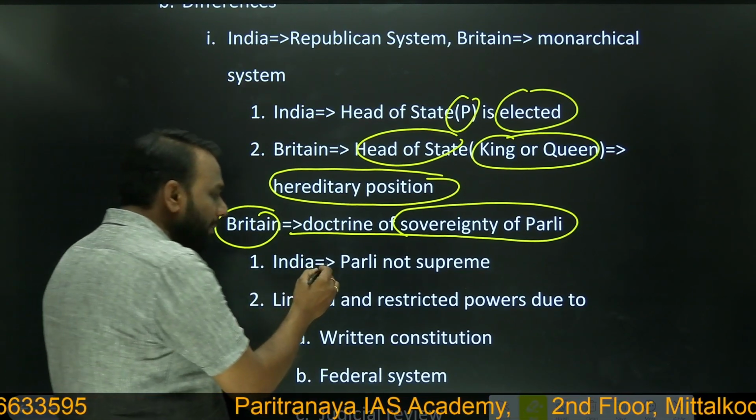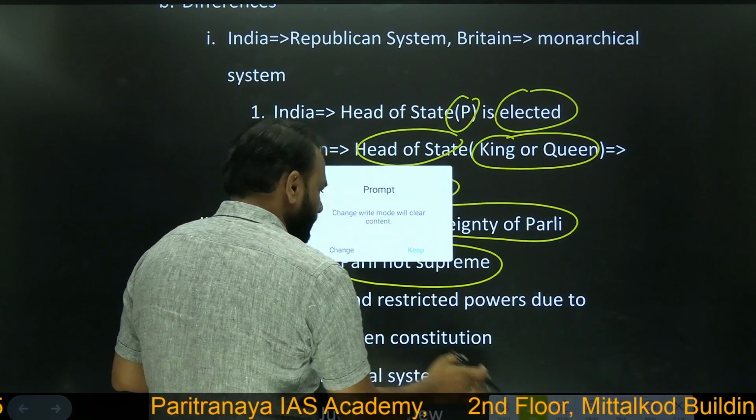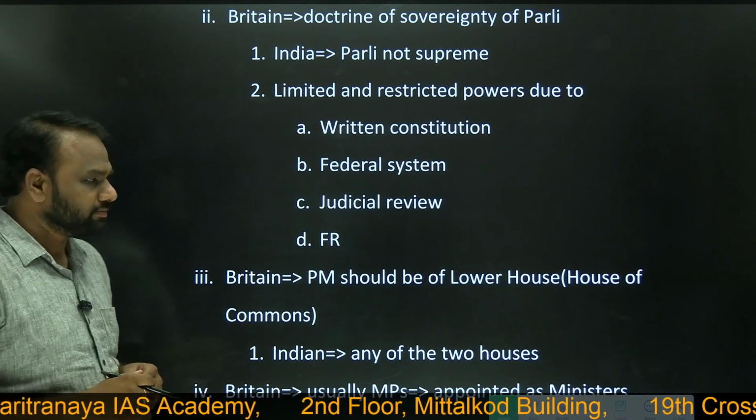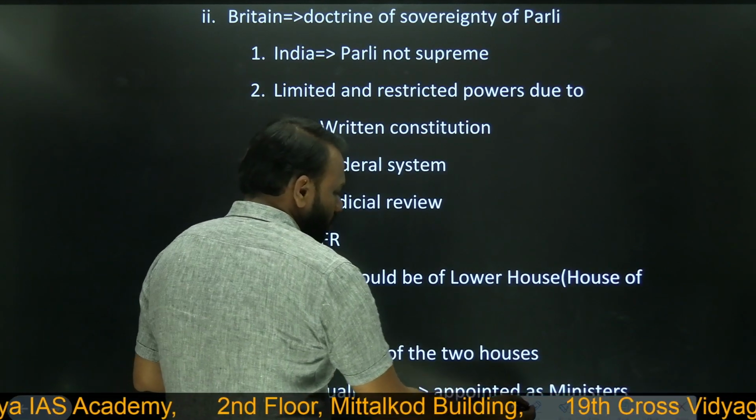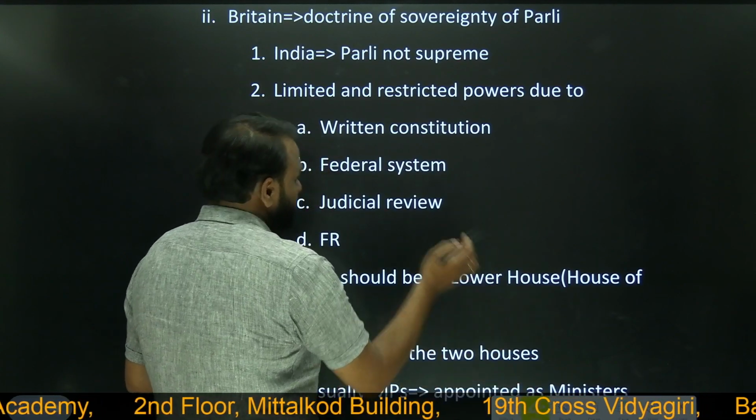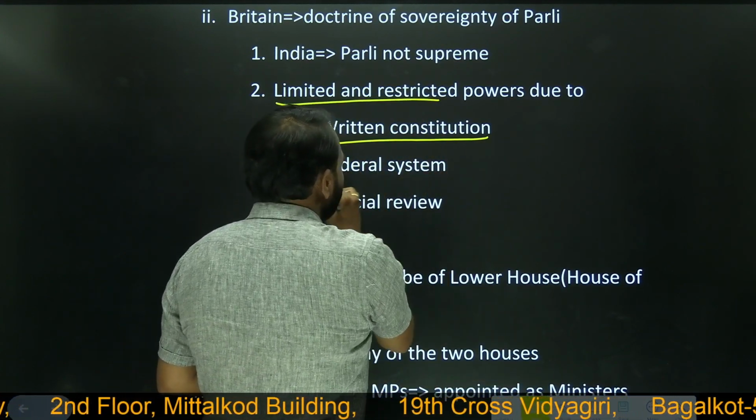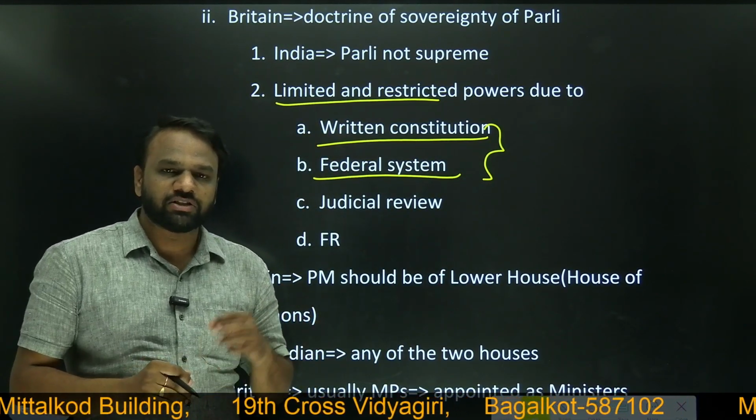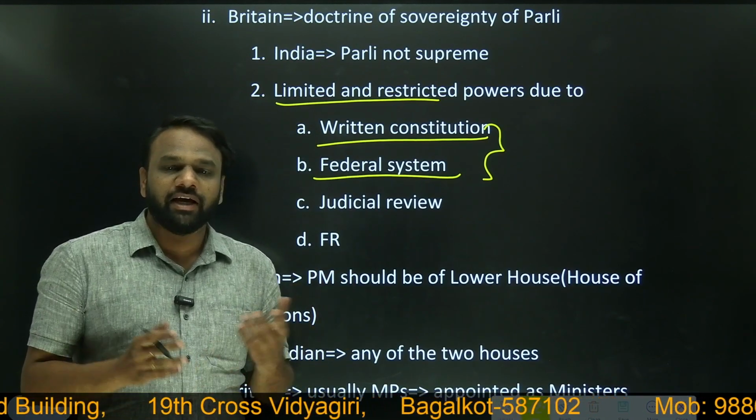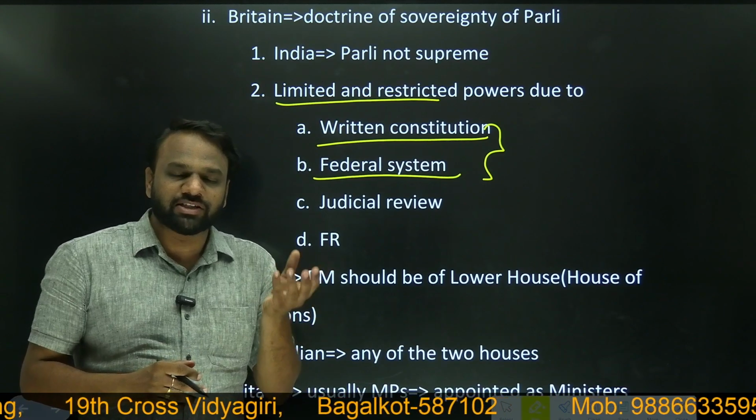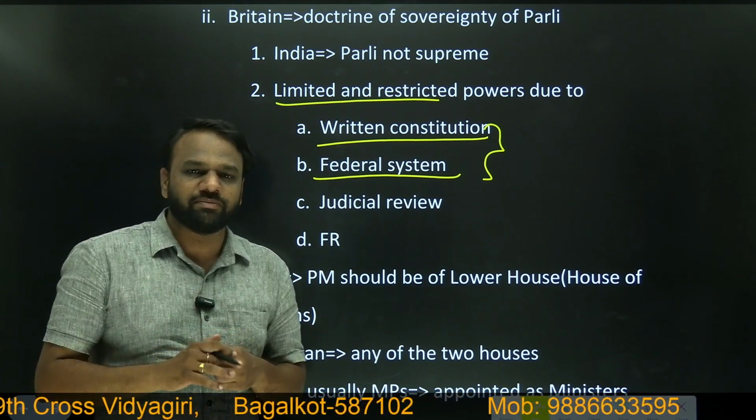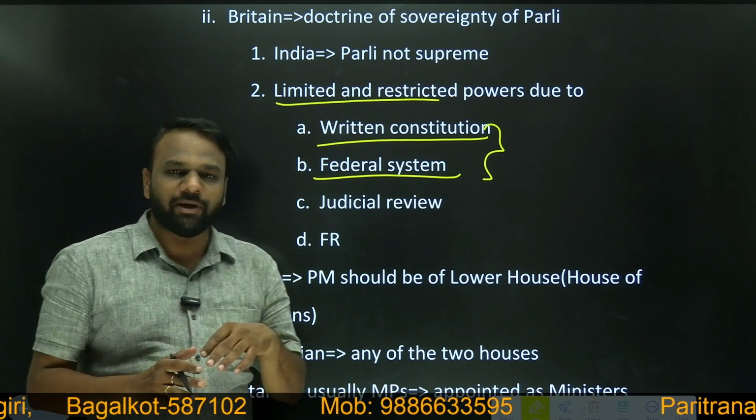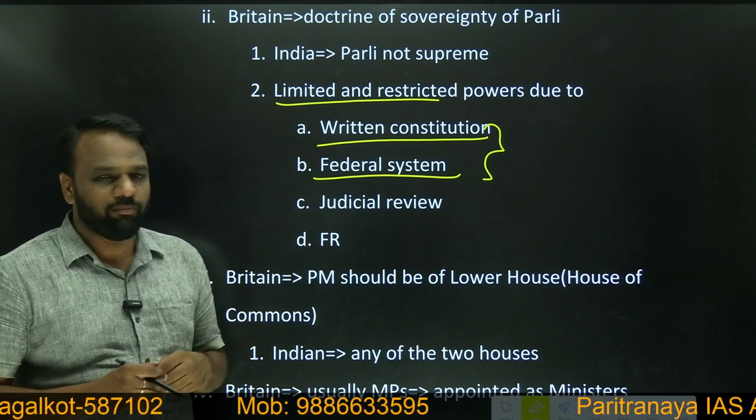But in India, parliament is not supreme. Not supreme means it cannot make laws as per its wishes. There are certain restrictions on the Indian parliament. What are those restrictions? It is restricted by the written constitution and the federal system. For example, if the center wants to make a law on a subject like police or health, it cannot do it, because it can make laws only on the central list subjects. Similarly, a state cannot make a law on a subject like defense. It has been clearly mentioned what laws can be made by the center and what laws by the state. All these restrict the powers of parliament.